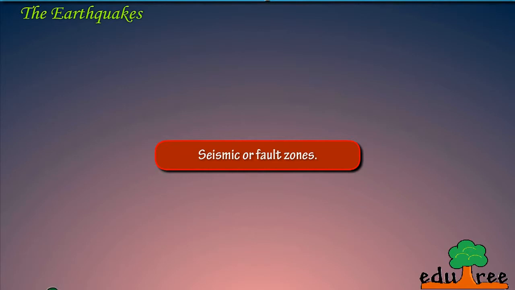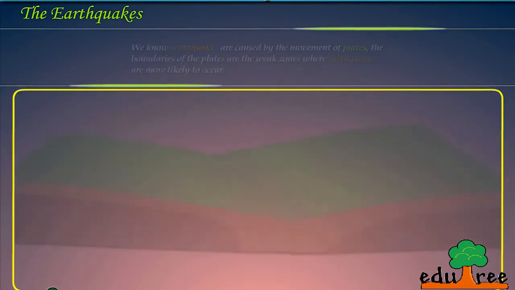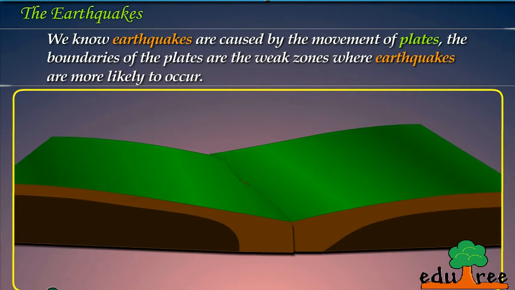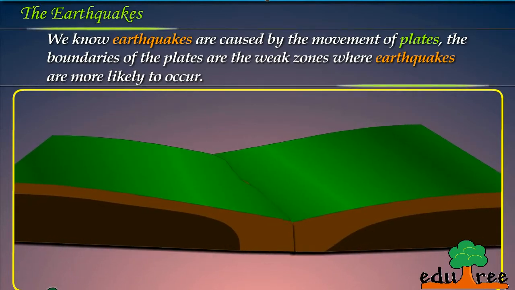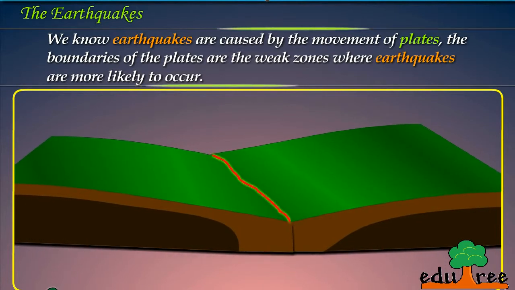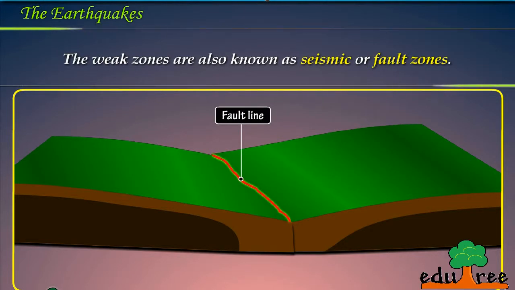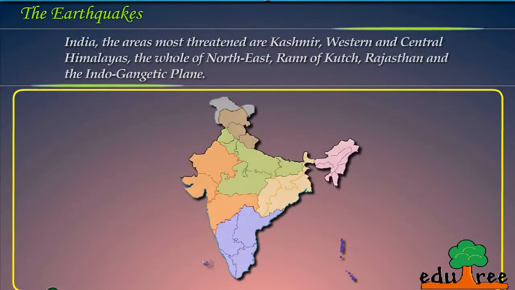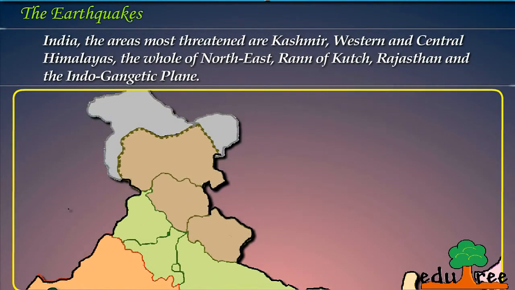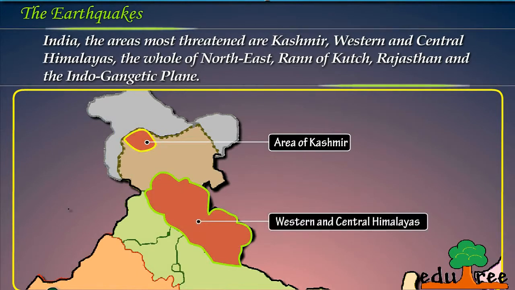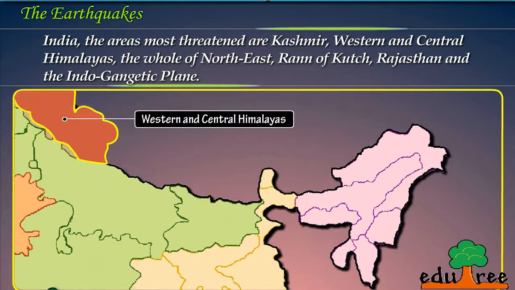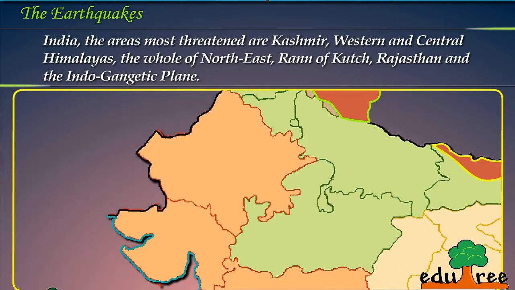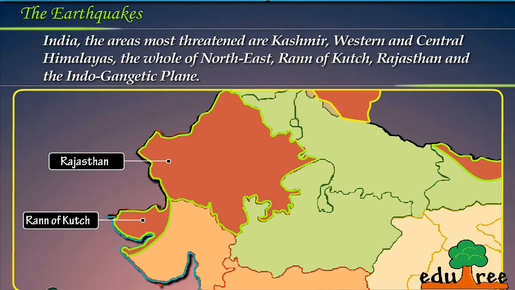Seismic or fault zones. We know earthquakes are caused by the movement of plates. The boundaries of the plates are the weak zones where earthquakes are more likely to occur. The weak zones are also known as seismic or fault zones. In India, the areas most threatened are Kashmir, Western and Central Himalayas, the whole of Northeast, Rann of Kutch, Rajasthan, and the Indo-Gangetic Plain.